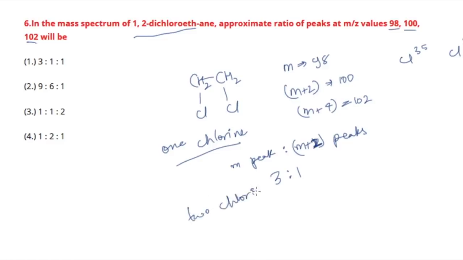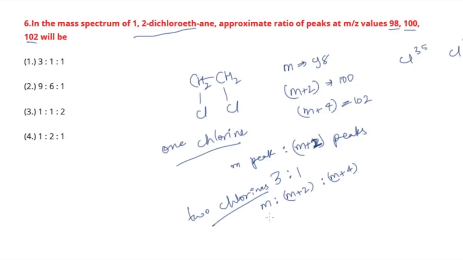okay, if you have two chlorines, in that case you are going to get the M peak and M plus 2 peak, as well as you will also get the M plus 4 peak, right? So all these three peaks you are going to get. And why are you going to get them? Because if you consider both of those chlorines as Cl-35, then you are going to get the M peak. If one of them is 37, then you will get the M plus 2 peak, and if both of them are 37, then you are going to get the M plus 4 peak, right?